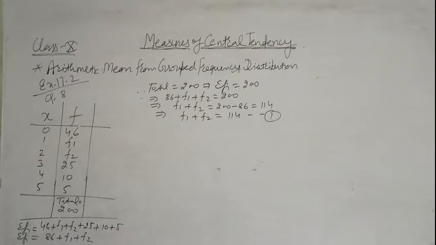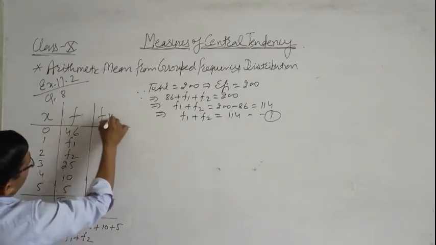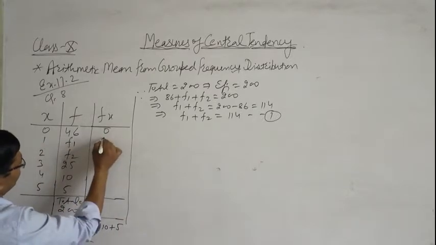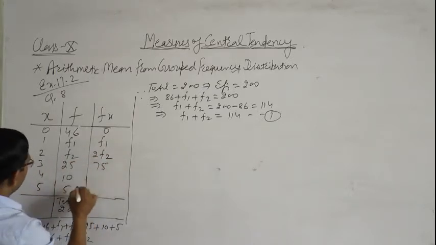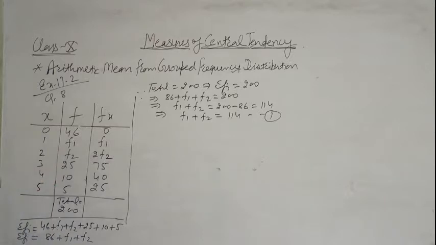Now we want to find out fx, that is f multiply x. 46 multiply 0 is 0, f1 multiply 1 is f1, 2 f2, 25 multiply 3 is 75, 4 multiply 10 is 40, and 5 multiply 5 is 25.